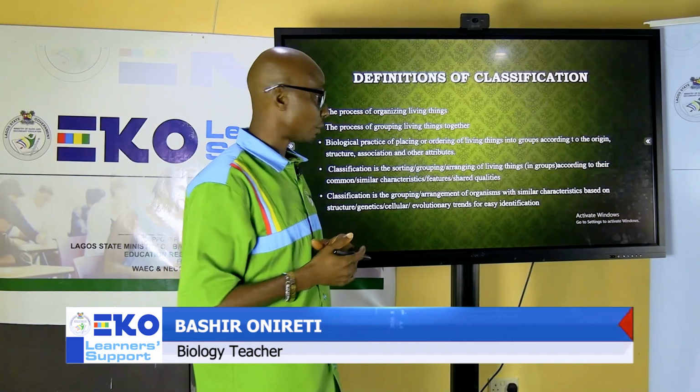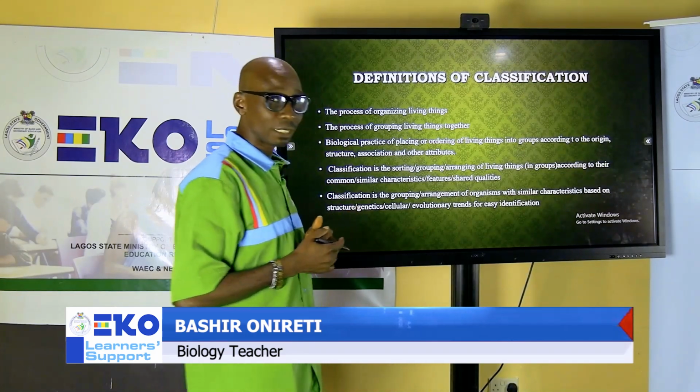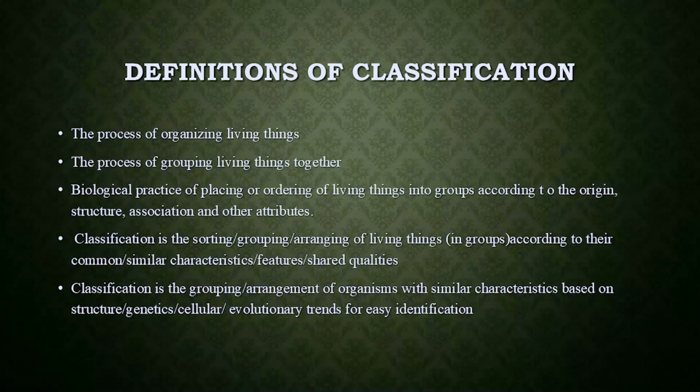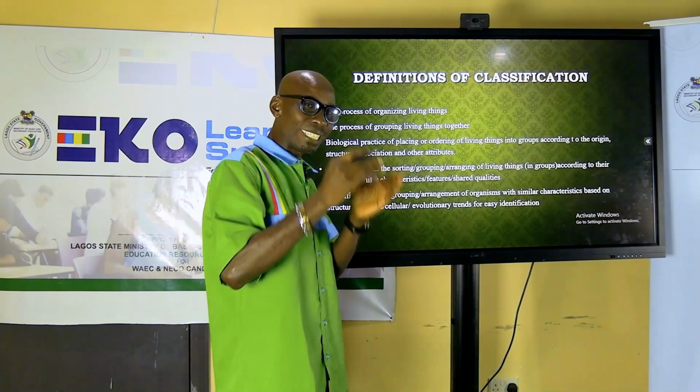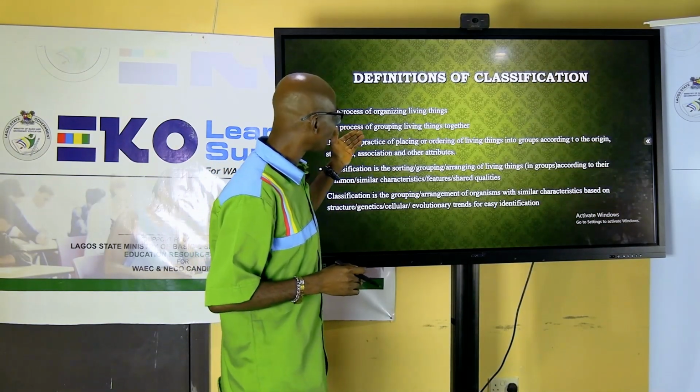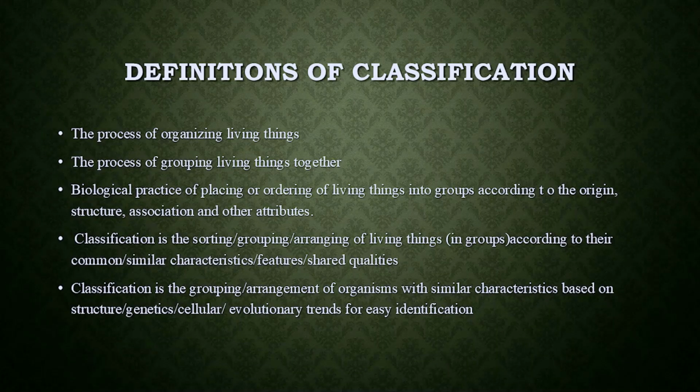What is classification? Here I have different definitions of classification. Classification is the process of organizing living things, the process of putting living organisms in their specific units, or you can say it's the process of grouping living organisms together.